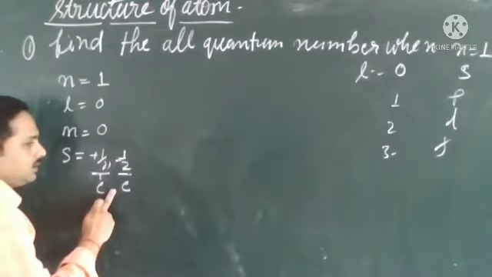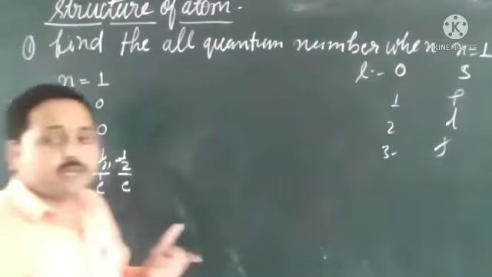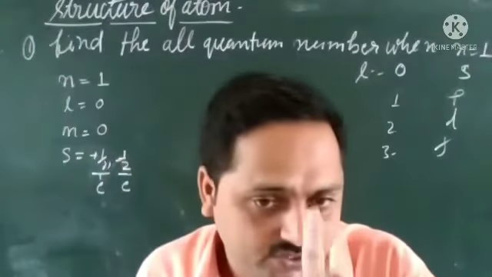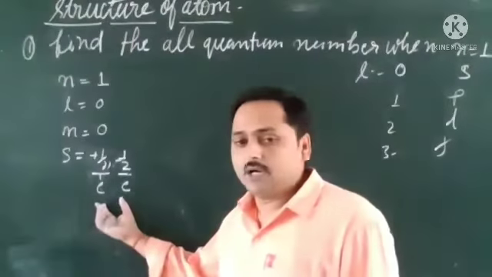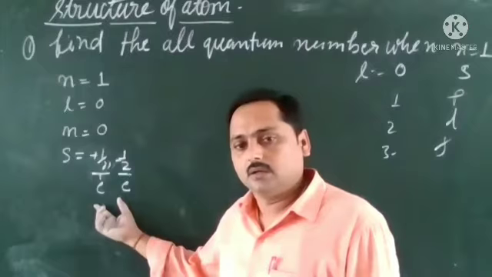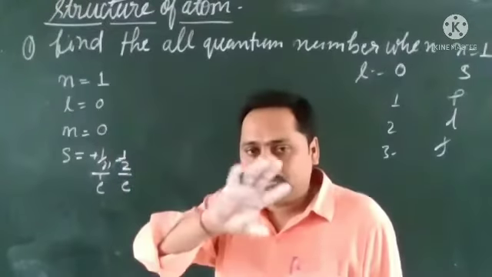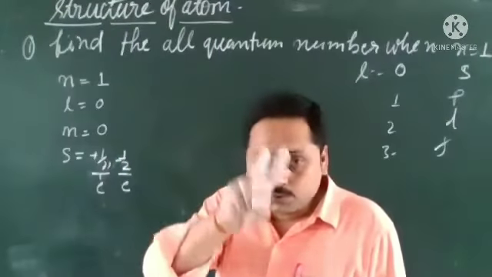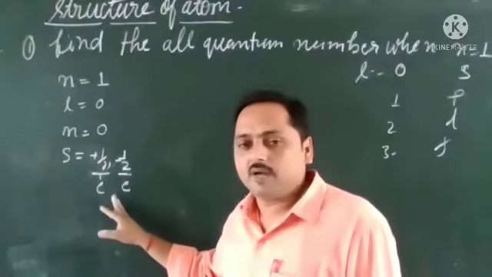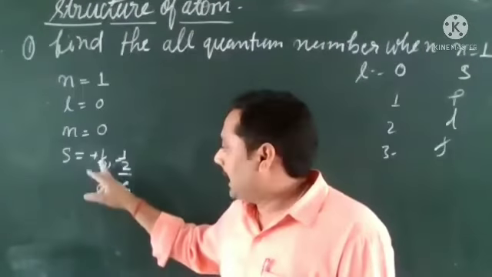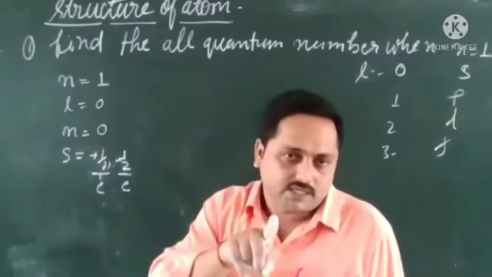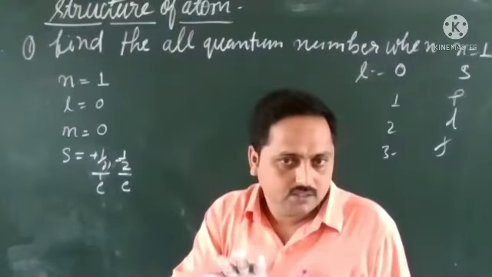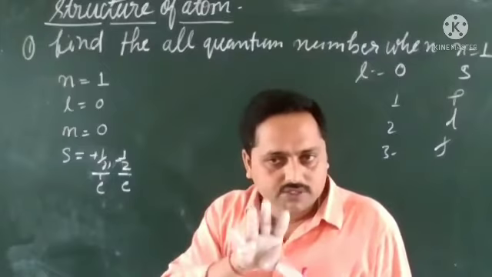How many electrons can be filled in the first shell? 2. Just tell me, 2. So we are correct or not? Yes, sir. In the first shell, how many electrons can be filled? 2. And from this also we got that we can fill only 2 electrons, and each value shows 1 electron. Understanding this? All of you got it?